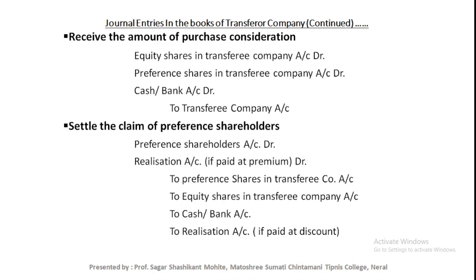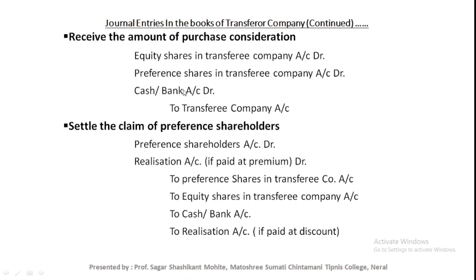The journal entry will be equity shares in transferee company account debit, preference shares in transferee company account debit, cash or bank account debit, debentures in transferee company account debit, to transferee company account, meaning new company account. That means all the items which the new company is going to pay to the old company are debited. If PCR is settled through equity shares, then equity shares in new company account is debited.